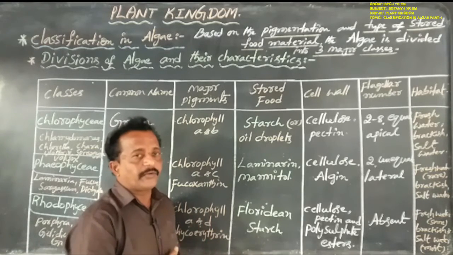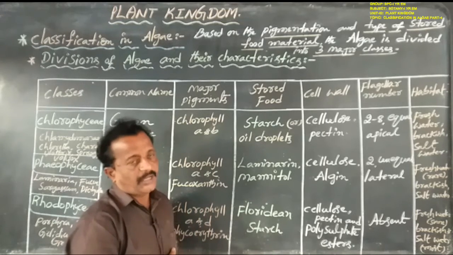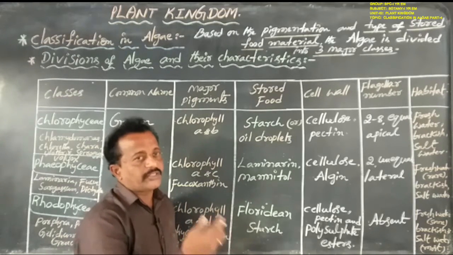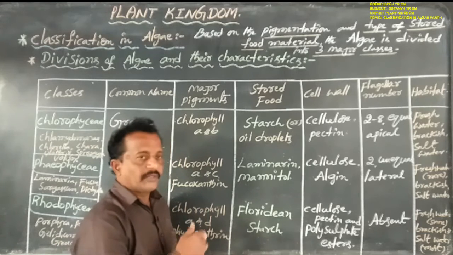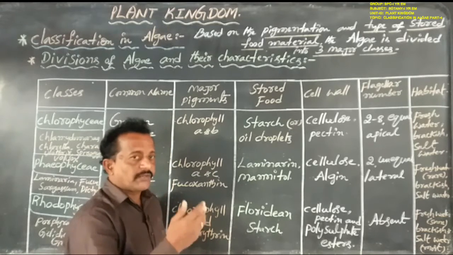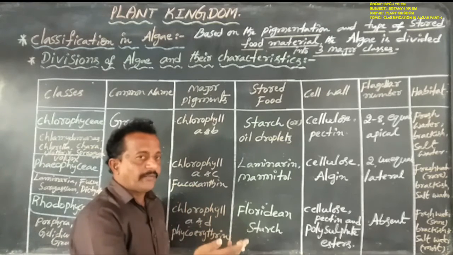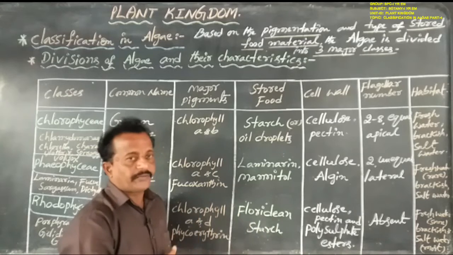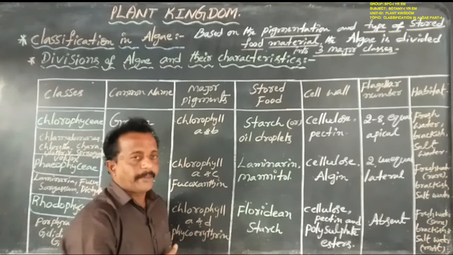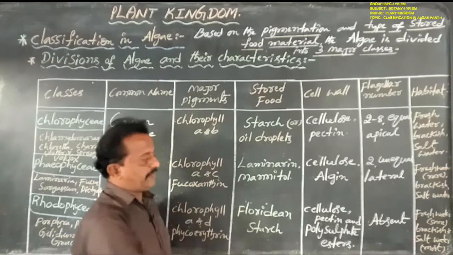Floridian starch is one type of complex carbohydrate, similar in structure to amylopectin and glycogen.